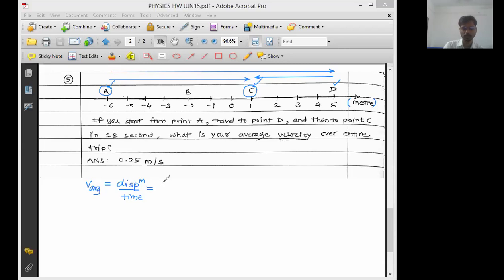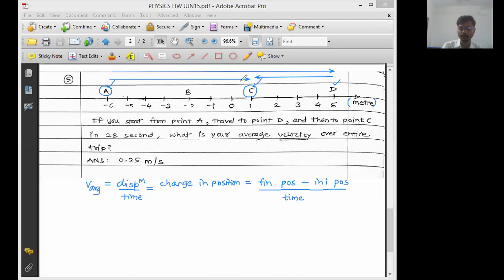Displacement can also be written as change in position. So average velocity is final position minus initial position divided by time required.